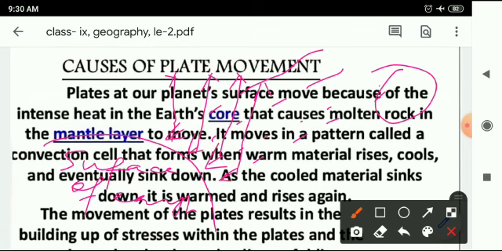This change of solid to liquid causes a force that is called convectional current, and the nature of this current is always to go from higher concentration to lower concentration.